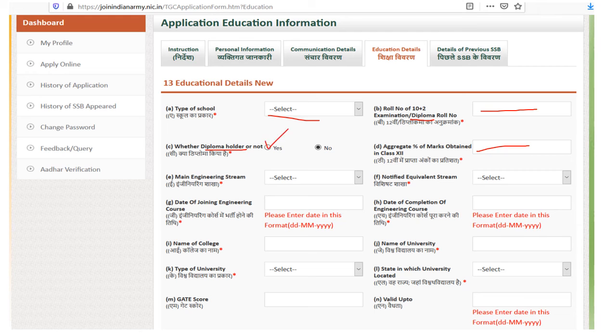If yes, then click on yes. If not, then no. Then select the main engineering stream from here. Then select the equivalent engineering stream from here. Then the date of joining the engineering course, which date you joined the engineering course, and the completion of the engineering course, name of college, then name of university, then type of university, then which state the university belongs to. If you are a GATE aspirant, that is, your GATE score is valid, then write the GATE score here and the date till which it is valid. If you are not GATE eligible, then you can leave it, don't do anything.